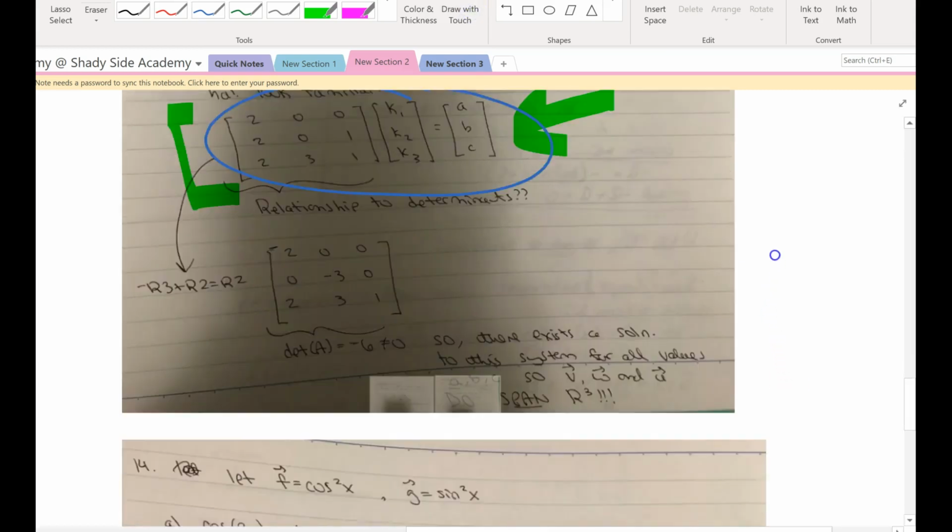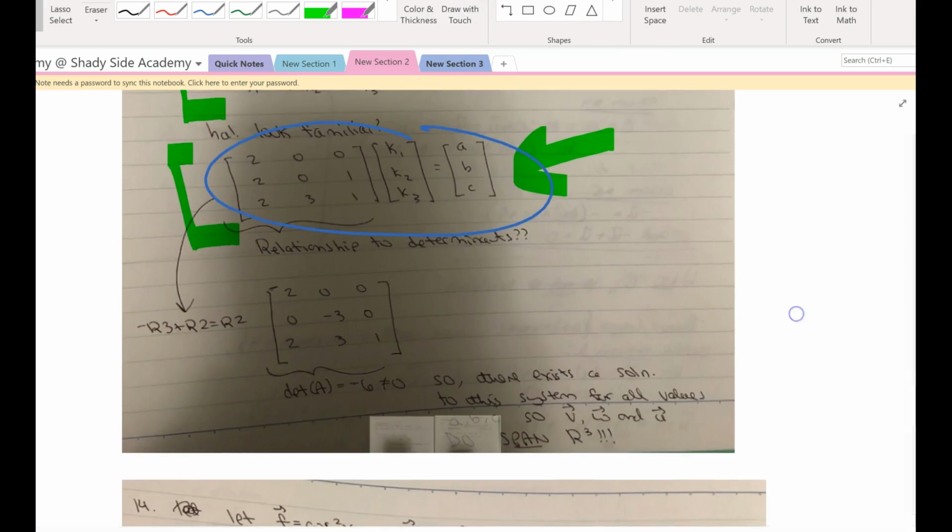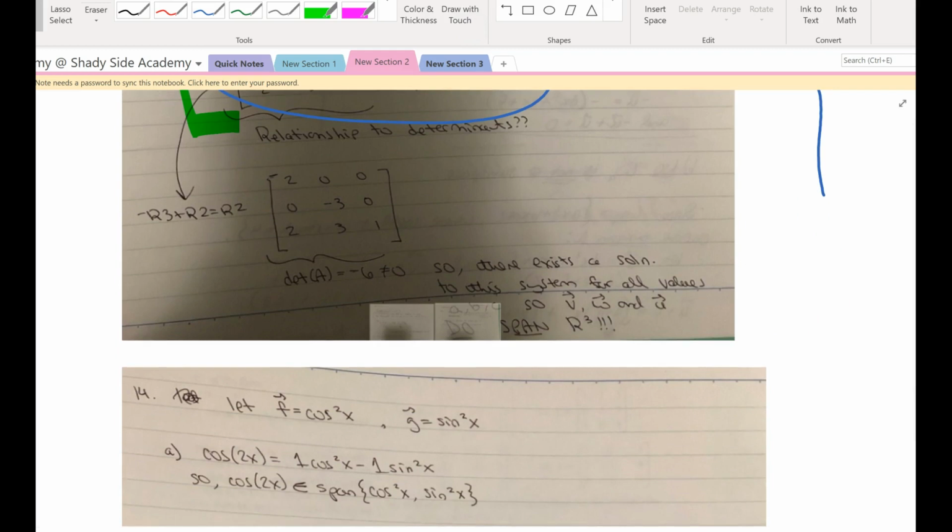Well, let's take a look at the coefficient matrix. We know that for a non-homogeneous square system, under what conditions will this system yield a unique solution? What's the answer, everyone? Here it is. If the determinant of the coefficient matrix does not equal 0, there will be a solution for any value A, B, and C.